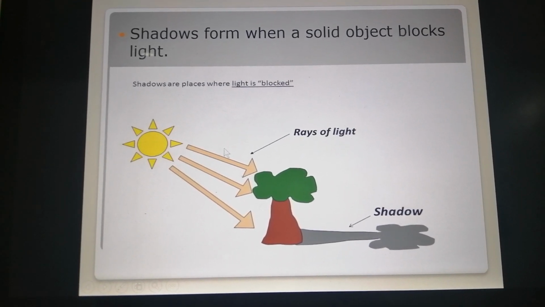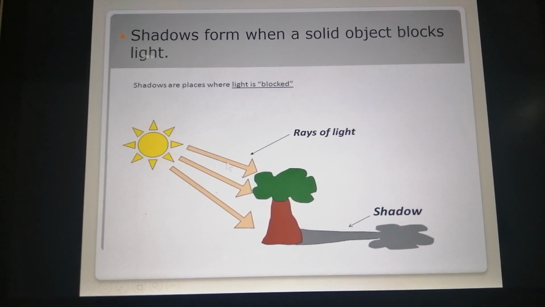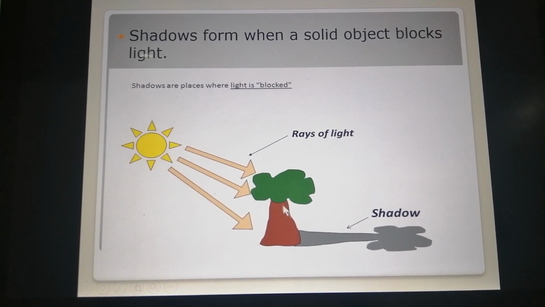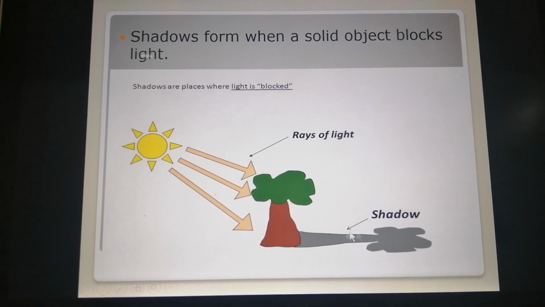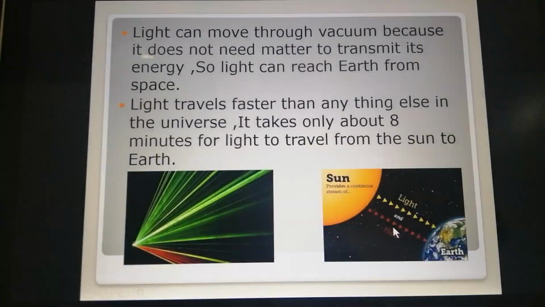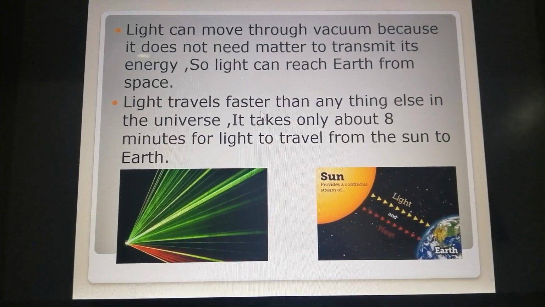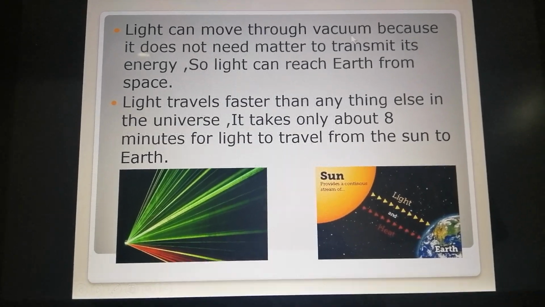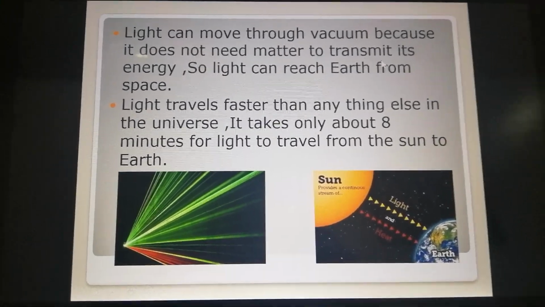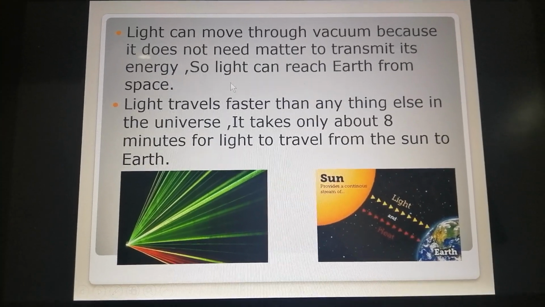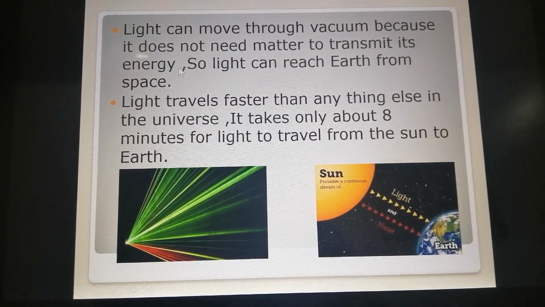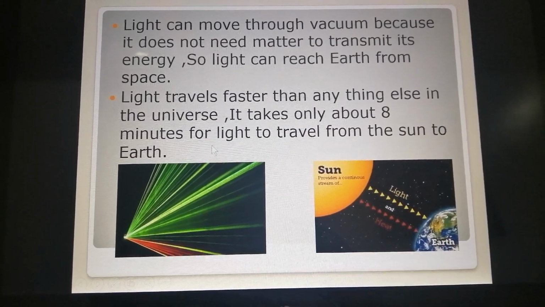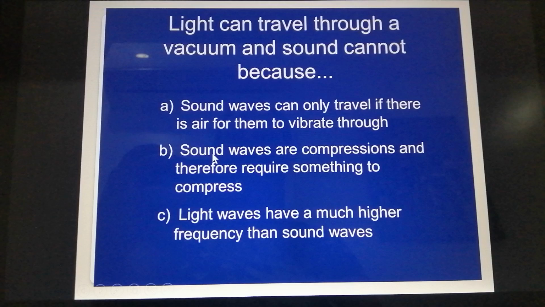When does the shadow form? It forms when the sunlight hits a solid object, okay, that will block the sunlight and make the shadow on the ground. Sunlight, or light generally, can travel through vacuum. It doesn't need matter to transmit it. No need for solid or liquid or gas. It travels very fast. It takes about 8 minutes for the sunlight to reach the earth.